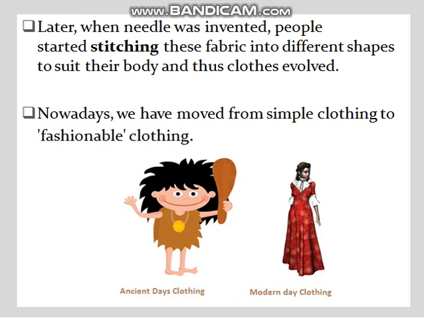The man used to cover their body using animal fur, and we can also see the girl using modern day clothing, right? So nowadays we do not wear such clothing as in ancient days. Why is that?